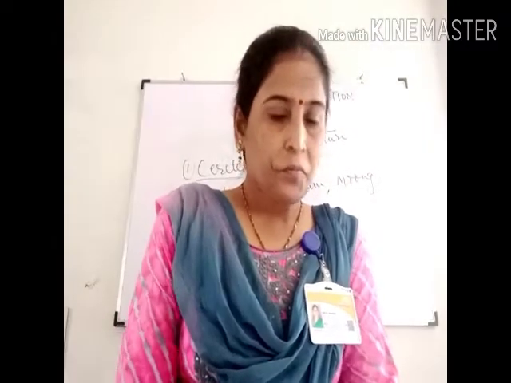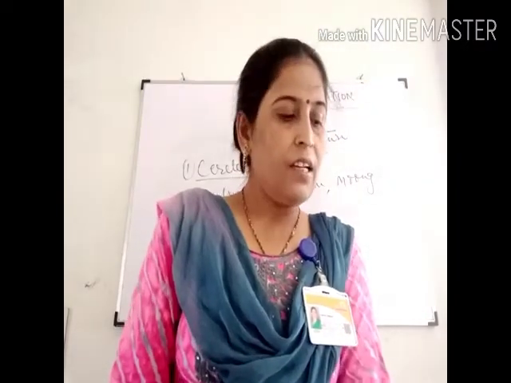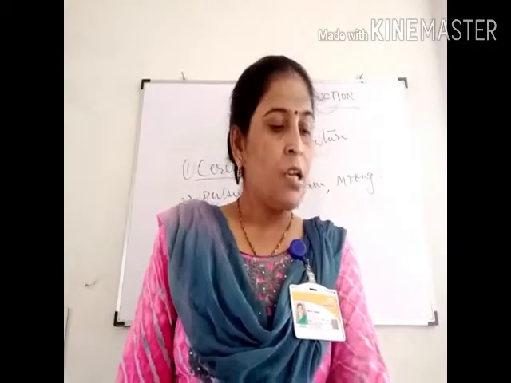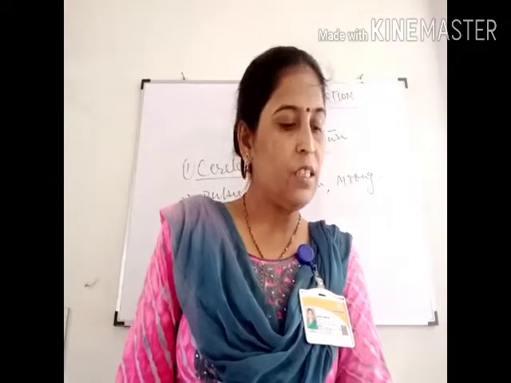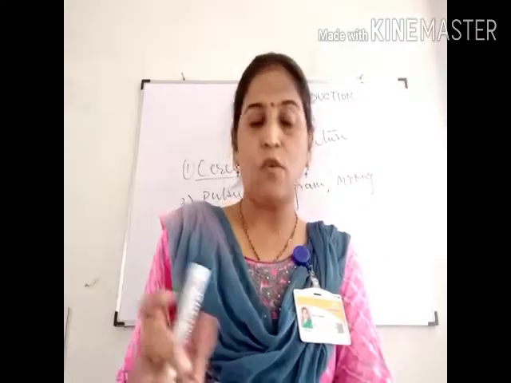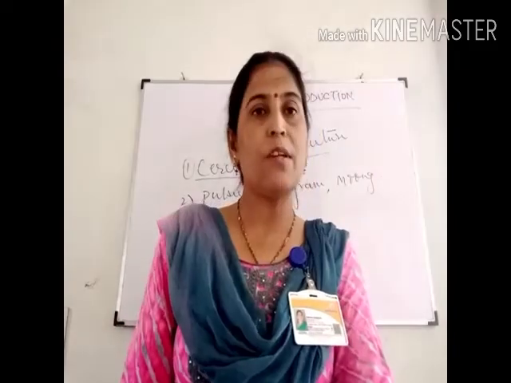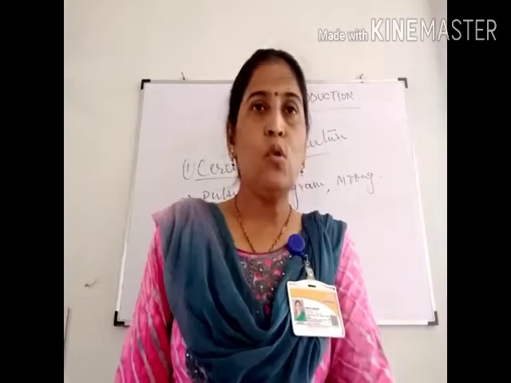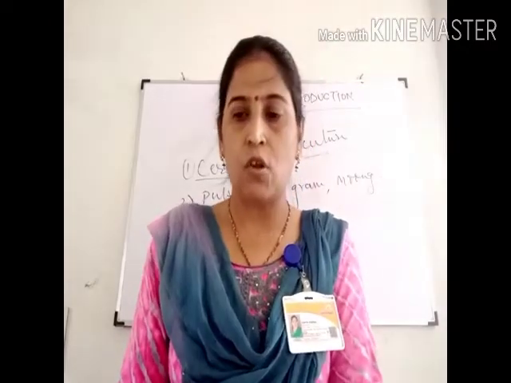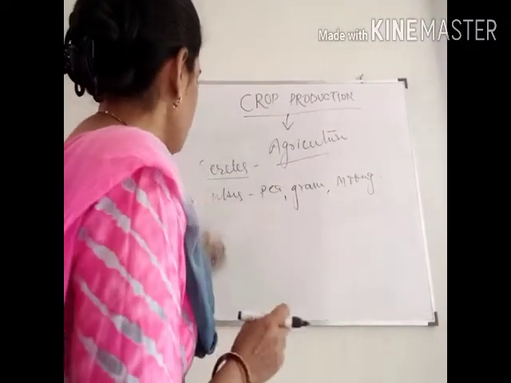Now these crops, in India, are of two types based on climatic conditions like temperature, rainfall, humidity. And as we know, climate varies from one place to another, therefore a variety of crops are grown in different parts of India. So in India there are two patterns, that is Kharif and Rabi crops. Now first is your Kharif crops.